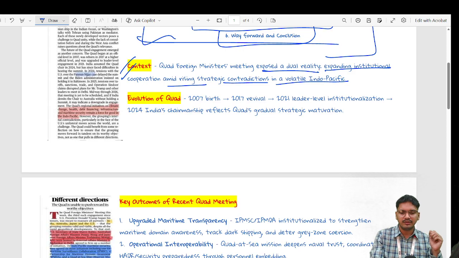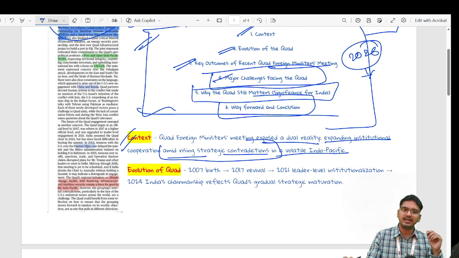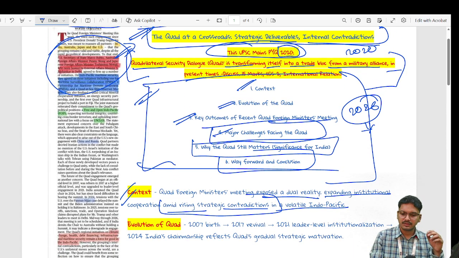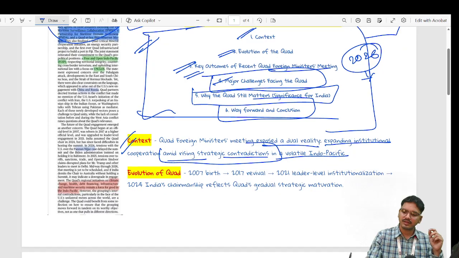At the same point of time, we also see internal contradiction among those forums. This was the context because recently, as I have discussed, a ministerial meeting was held in India.